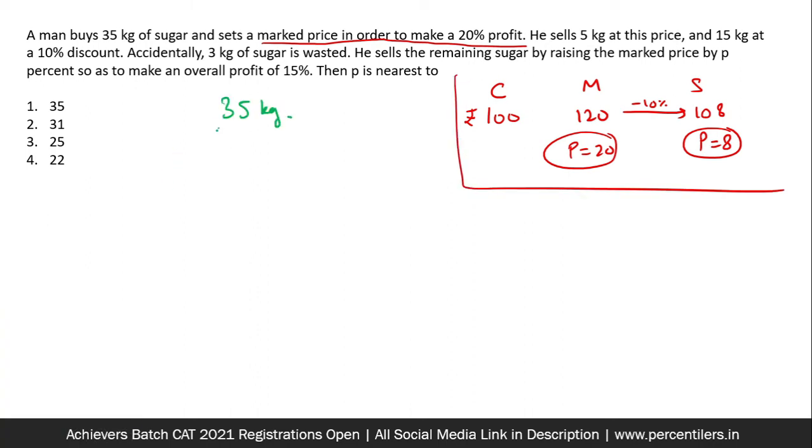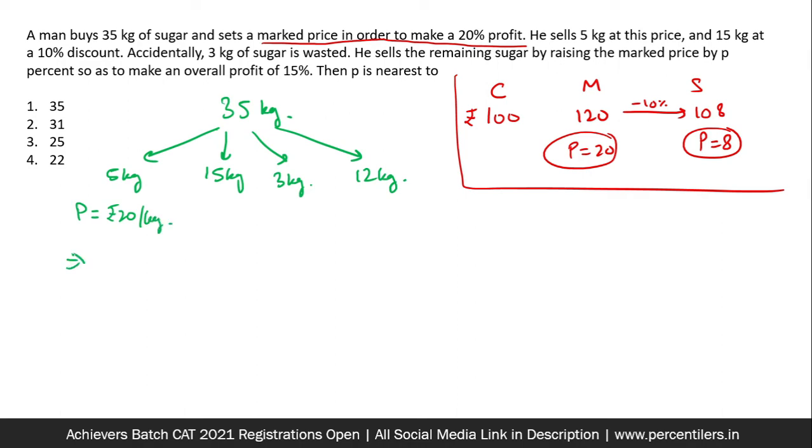So this 35 kg has been divided as 5 kg, 15 kg, 3 kg and 12 kg. For this 5 kg, the profit was rupees 20 per kg, which implies 100 rupees profit. Here the profit was 8 rupees per kg, so this implies 120 rupees.